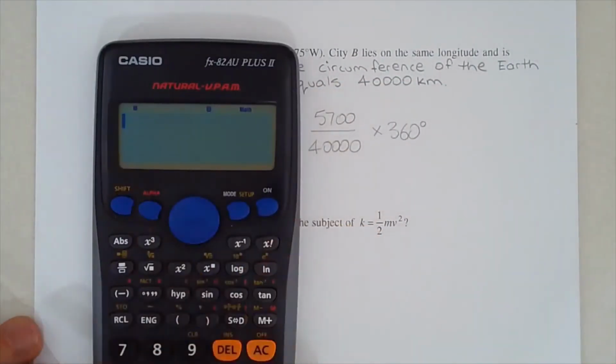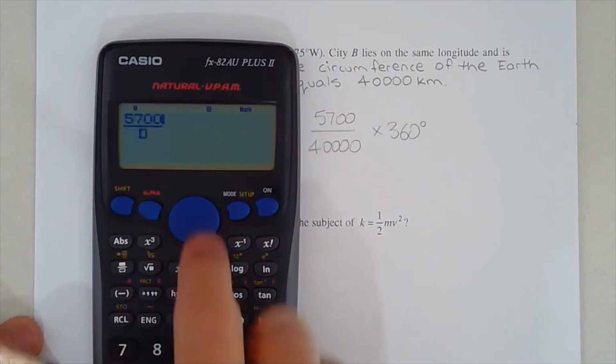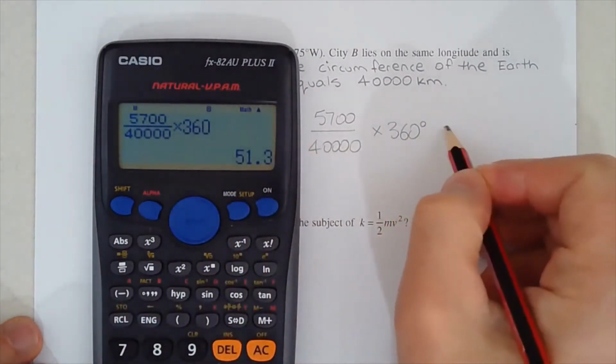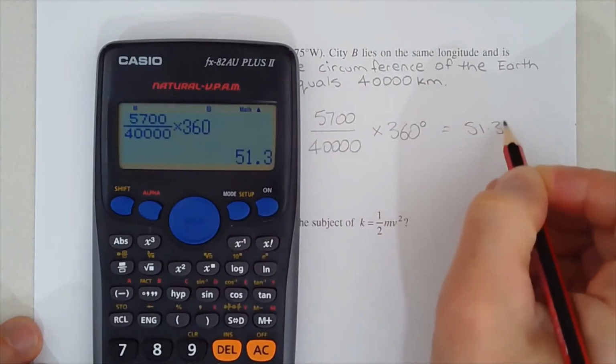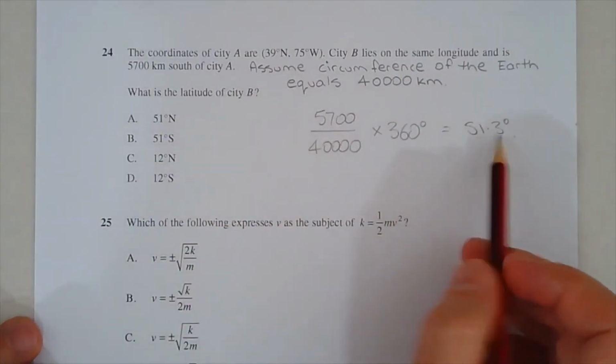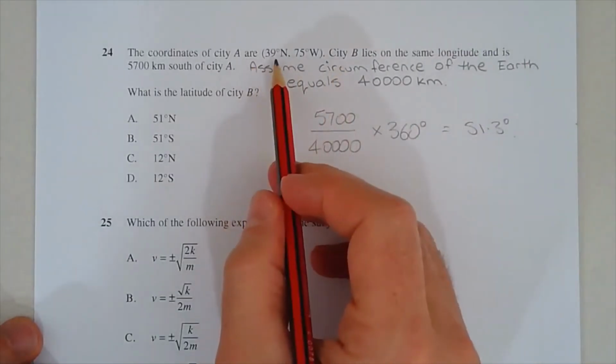Okay, so 5,700 over 40,000 multiplied by 360 degrees, and we get 51.3 degrees. So City B is 51.3 degrees south of City A.